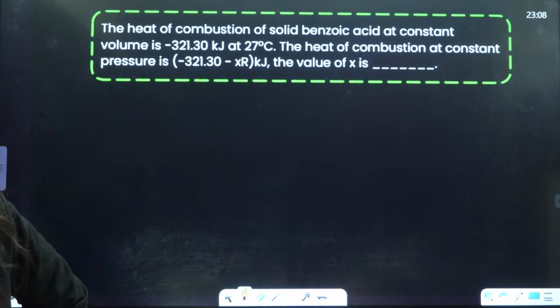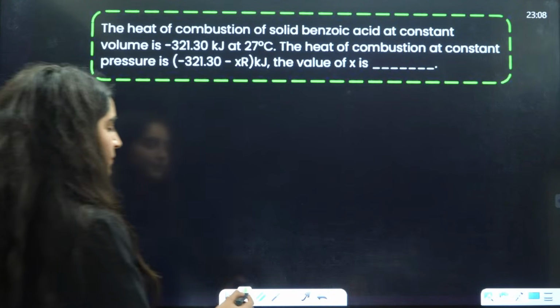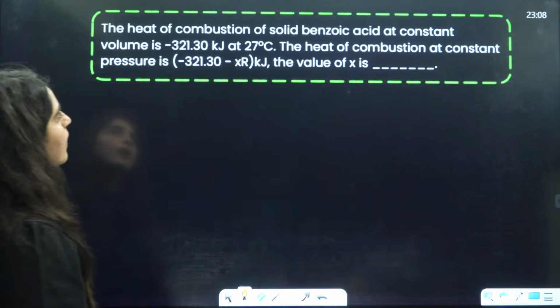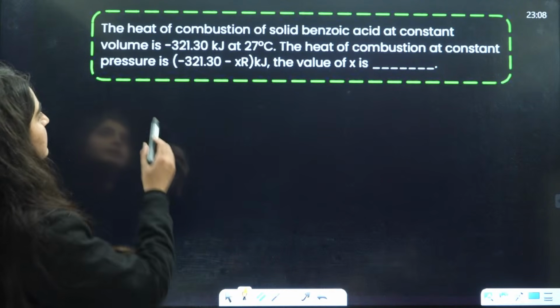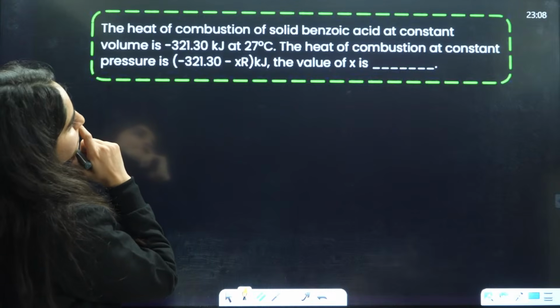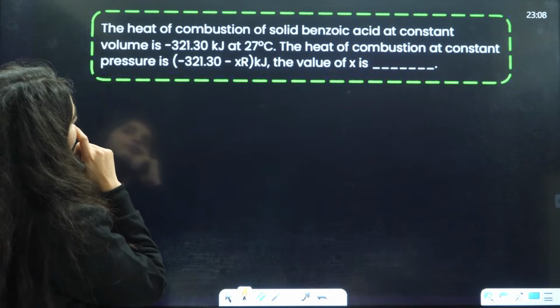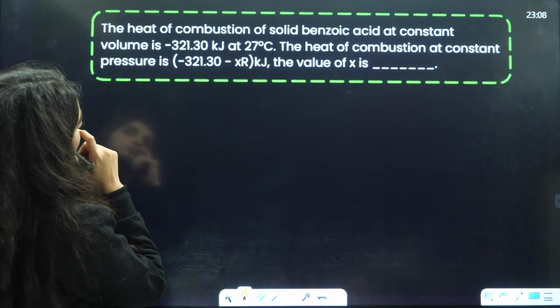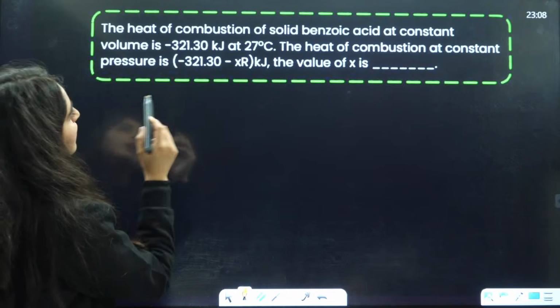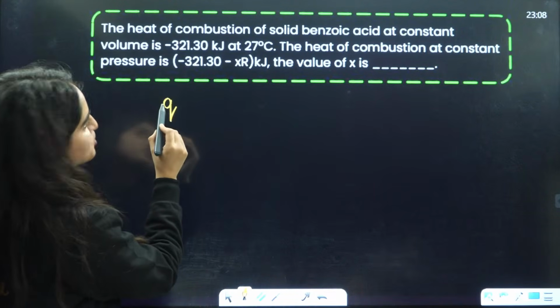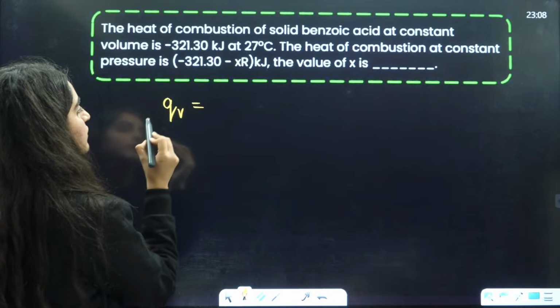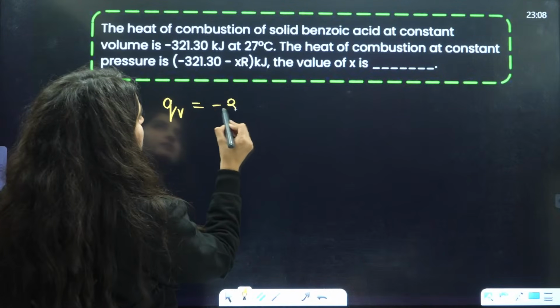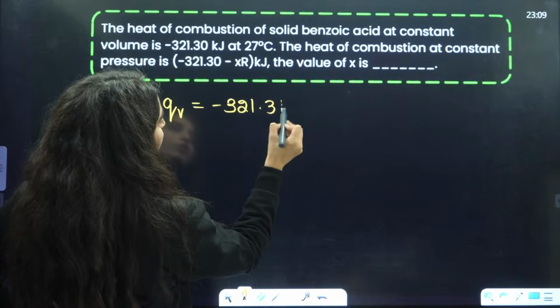At constant pressure, what will be the heat of combustion? The heat of combustion at constant volume is QV, given to be minus 321.3 kilojoule.